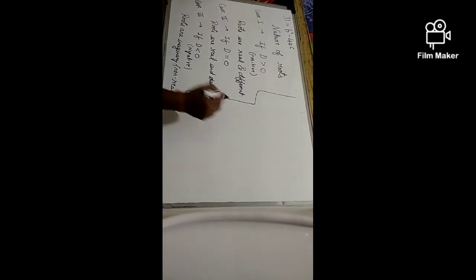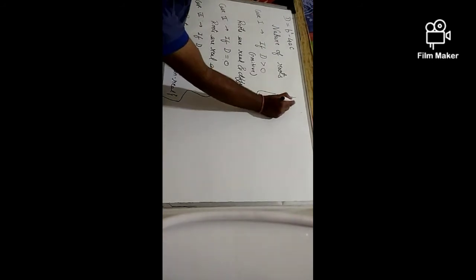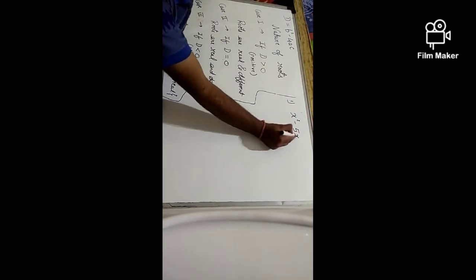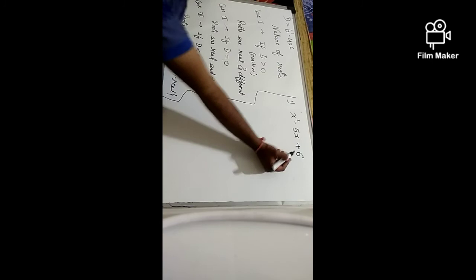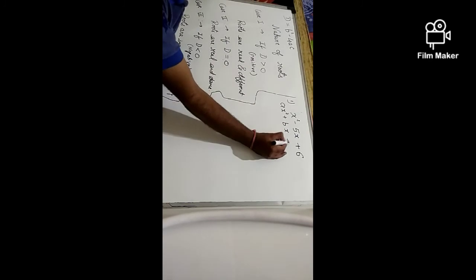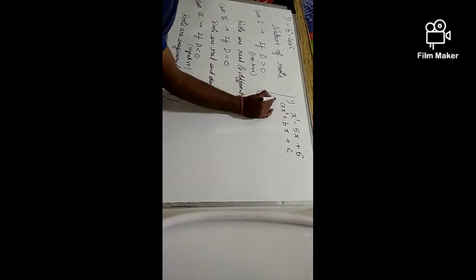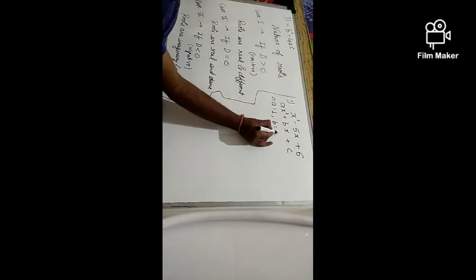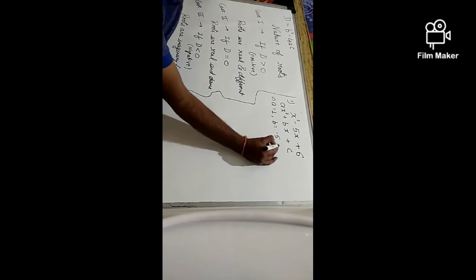Okay, so suppose I have x square minus 5x plus 6. Now I am comparing it with ax square plus bx plus c. What I get, a is equal to the coefficient of x square, which is 1, coefficient of x is minus 5, and coefficient of the constant term is 6.